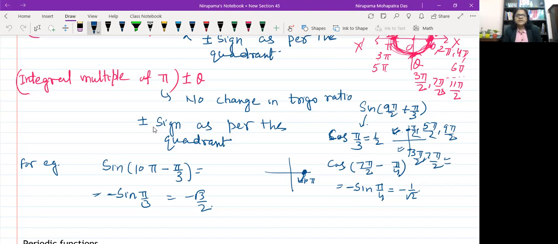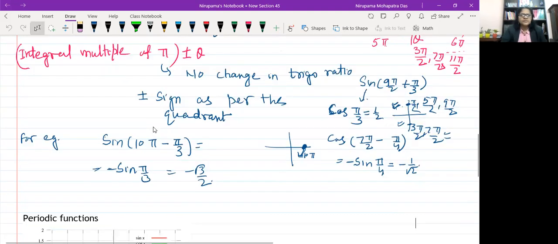And whenever it is an integral multiple of pi, meaning pi, 2 pi, 3 pi, 4 pi, 5 pi, 6 pi, like this, plus minus theta, there is no change in trigo ratio. So sine, cos, tan stay the same, and the plus minus sign is as per the quadrant. Okay, so this is all about the ASTC rule.